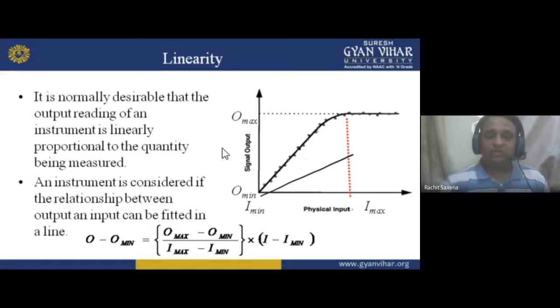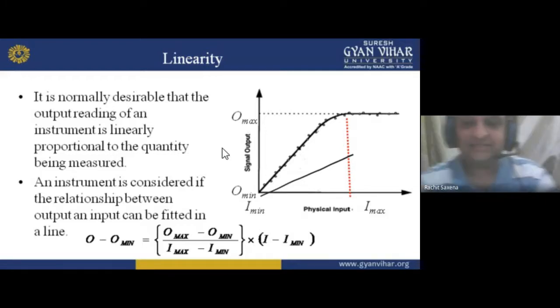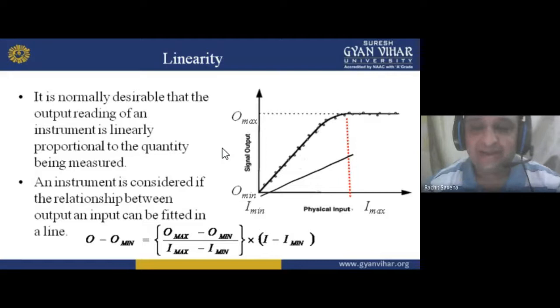So the equation is y - y1 = ((y2 - y1) / (x2 - x1)) * (x - x1). I choose this equation, and instead of x and y, I use I and O. Why? Because O is on the y-axis. And why do I choose I here, my dear student? Because I is on which axis? The x-axis. So I is the x-axis and O is the y-axis.